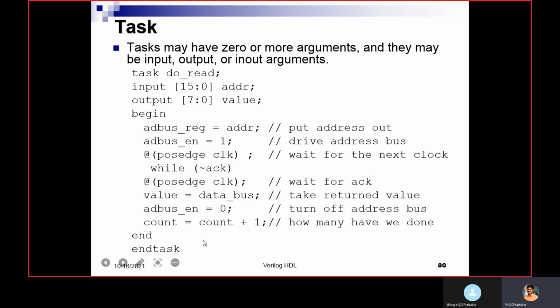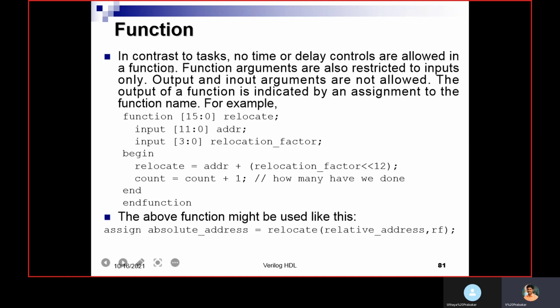Then function. In contrast to a task, no time or delay control is allowed in a function. That is one of the main differences between task and function. In a function there are no time and delay controls. Function arguments are also restricted to inputs only. You can only pass inputs to a function. At least one input we should pass. Output and in-out arguments are not allowed in a function.